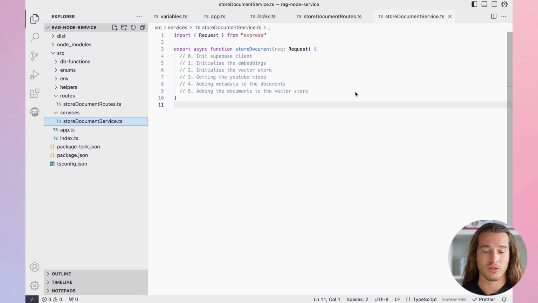This is that node project, and what we need to do first, we want to initialize the Supabase client, then initialize the embeddings and vector store. Then we will grab the YouTube video transcript from the URL. Then we will add metadata to documents, and then we will add documents to the vector store.